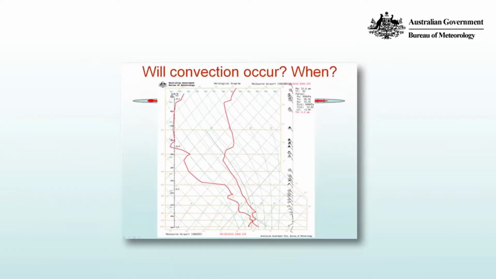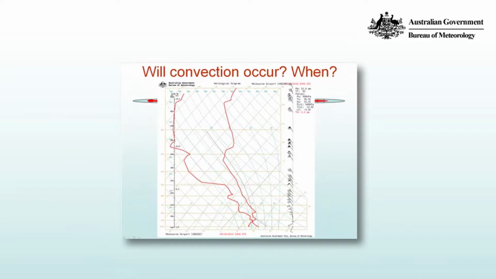Convection, we're interested firstly in the question, will it actually occur? And then the related question is, when will it occur? The trace shown here is rather interesting. There is, as you can see, a maximum surface temperature which gives us the dry adiabat up which parcels will ascend, and then a mean mixing ratio line which is calculated by mixing the lowest 50 hectopascals, which is saying that updrafts sample a layer of air feeding into them.